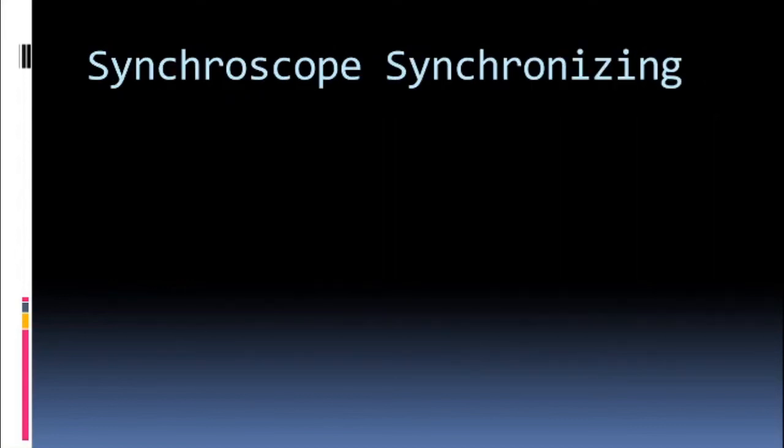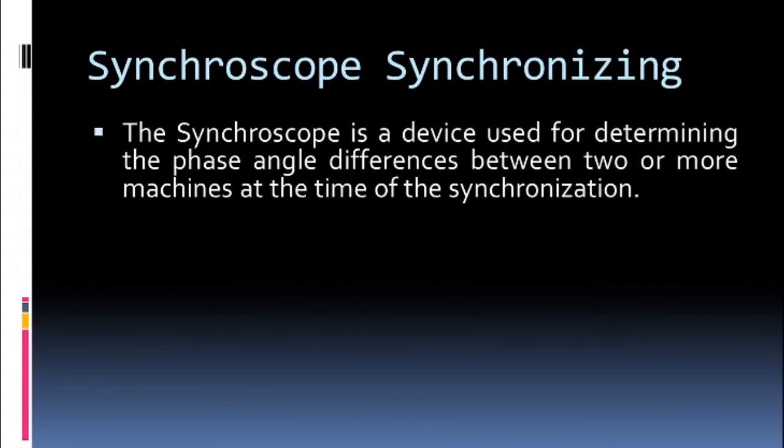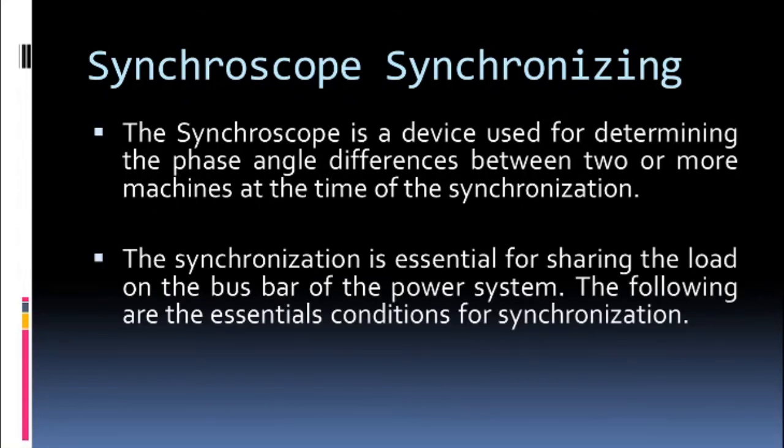All right. Now what is a synchronoscope? So a synchronoscope is a device. It is a small device, dial-type, it looks like a dial. So that synchronoscope is connected so that it can give you the phase angle difference between the two machines. Okay? And that is essential, to synchronize the phase angle between two machines is very important.